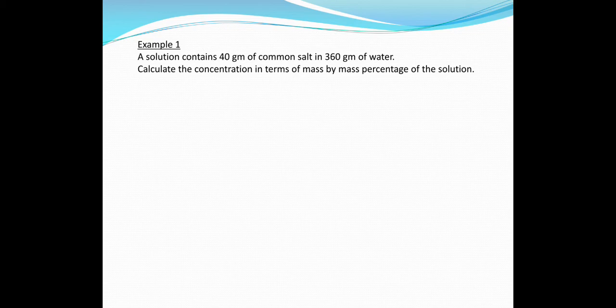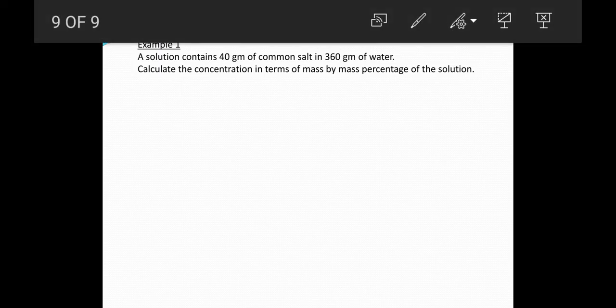So the first example is, a solution contained 40 gram of common salt in 360 gram of water. Calculate the concentration in terms of mass by mass percentage of the solution. So what you have to find here? Mass percentage. Now to find mass percentage, what you need is the amount of solvent and solute. So first I will write solute. Now what is solute here? The one which is present in less quantity. So here it is salt.